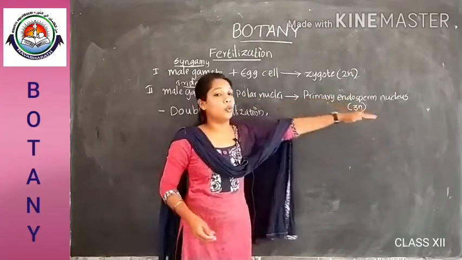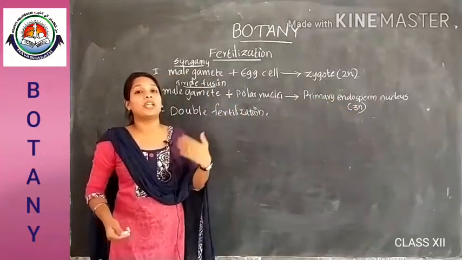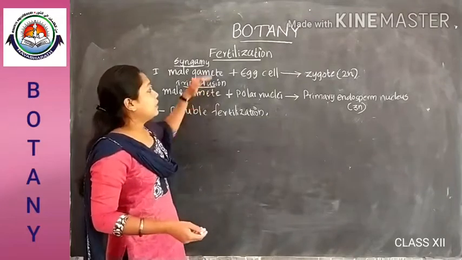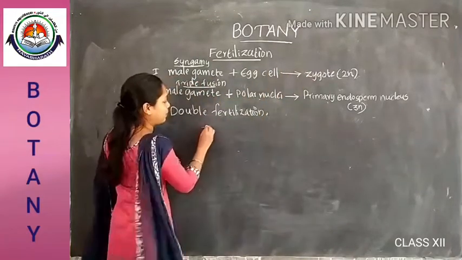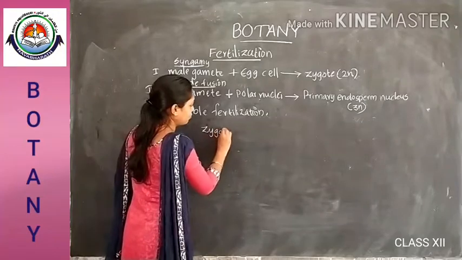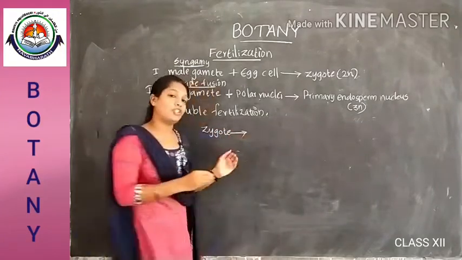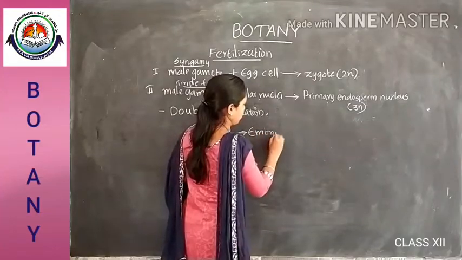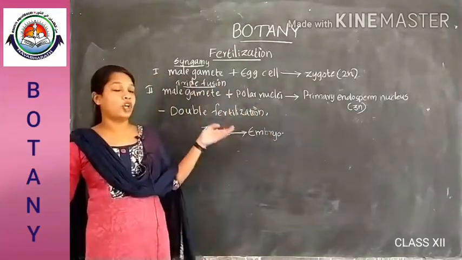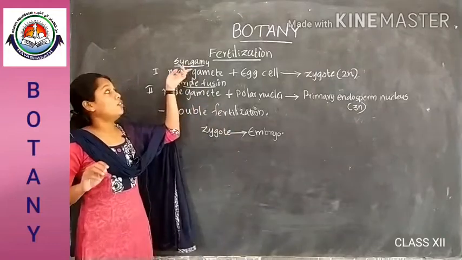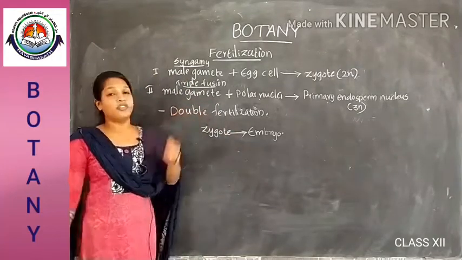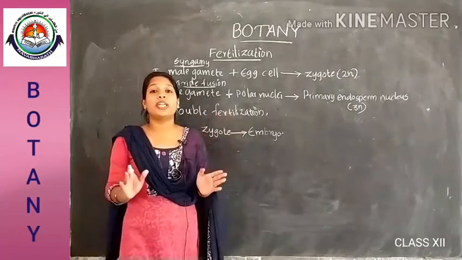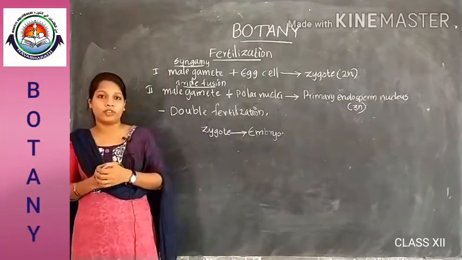Soon after, the endosperm nucleus will undergo free nuclear division and form the endosperm, and the zygote will develop into an embryo. So this is the overall process under fertilization, under double fertilization. And this double fertilization is a unique process in angiosperm flowers.